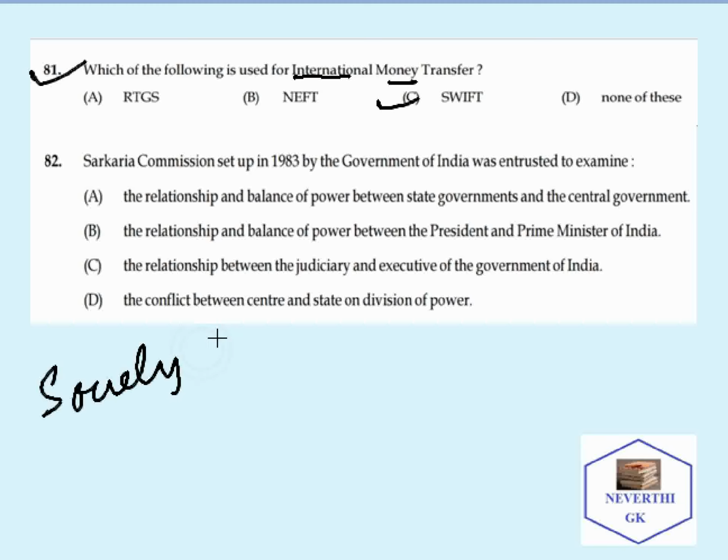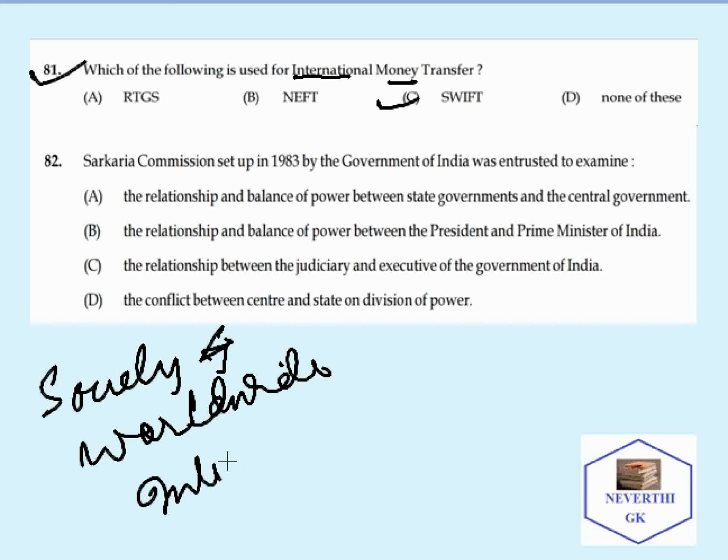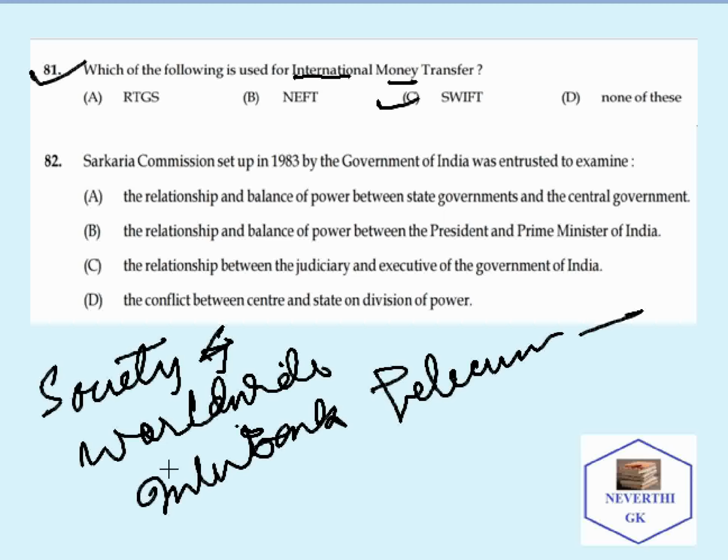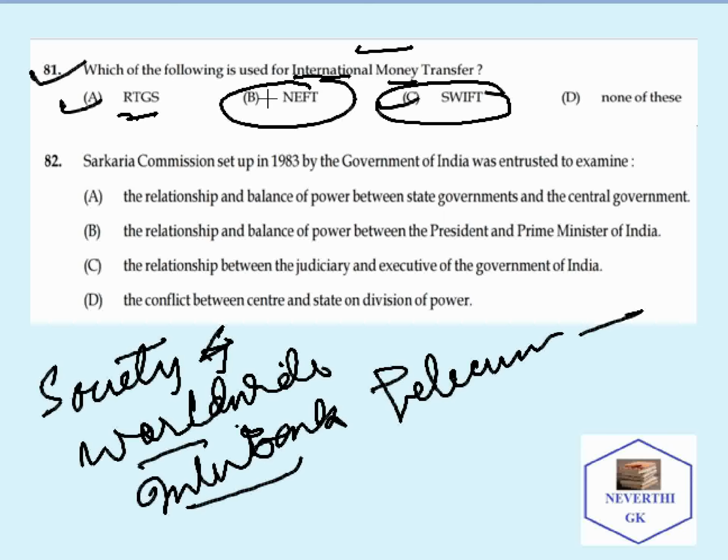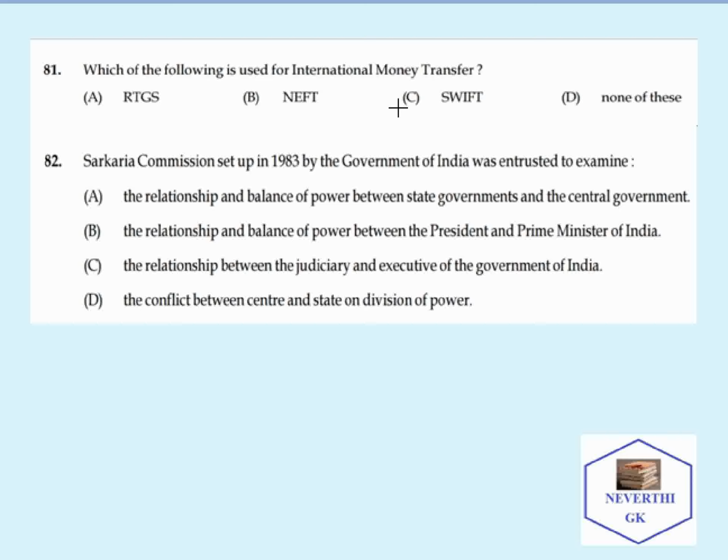Society for Worldwide Interbank Telecommunication. This method is used to transfer money internationally. Whereas the full form of RTGS is Real Time Gross Settlement, and NEFT is National Electronic Fund Transfer. So the correct answer is SWIFT.